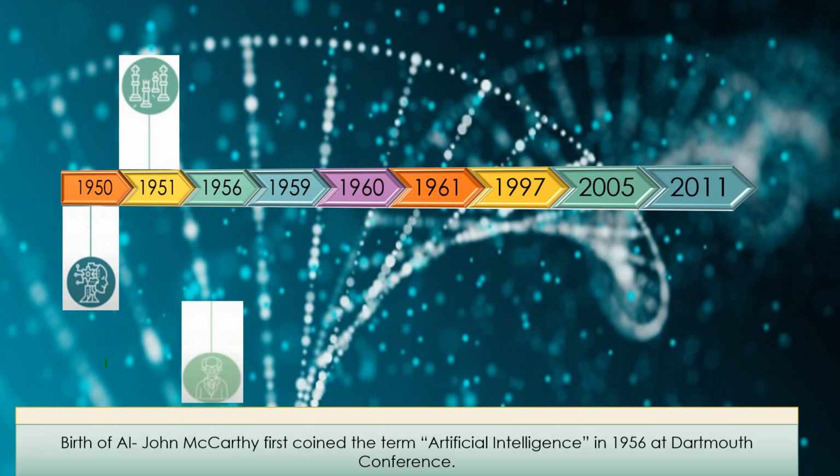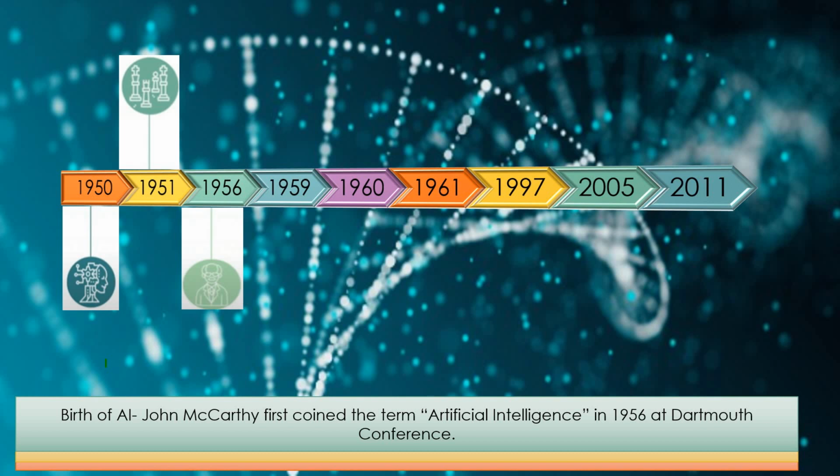After that, in 1956, which is also known as the birth of artificial intelligence, the year in which the term was coined, John McCarthy first coined the term artificial intelligence in 1956 at the Dartmouth Conference. This year was known as the birth of artificial intelligence because before this, Alan Turing just suggested a hypothetical challenge: what if machines can think? But the term artificial intelligence came into existence in 1956.